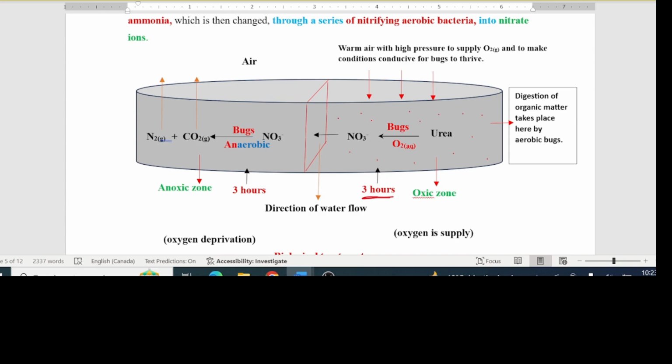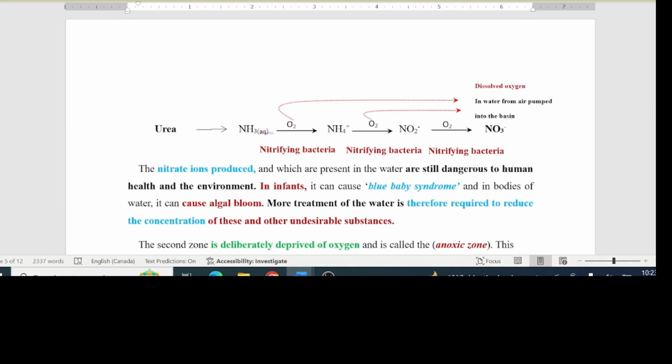Another important thing that happens there, if you can remember, one of the main excretory products is urea. Remember, urea is what is in urine. So another set of bacteria there, while some of them are digesting things here, is carrying out a set of activities that I want to show you here. See, inside the oxic zone, some bacteria called nitrifying bacteria use dissolved oxygen to change urea first into ammonia, aqueous ammonia, and these bacteria continue to do that.